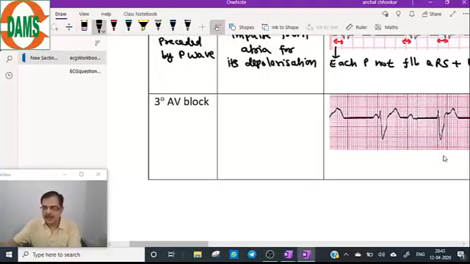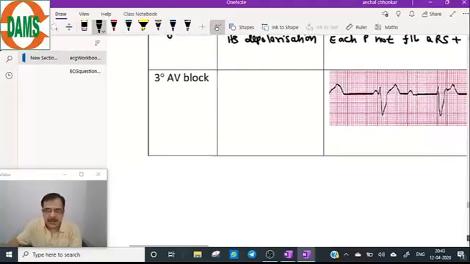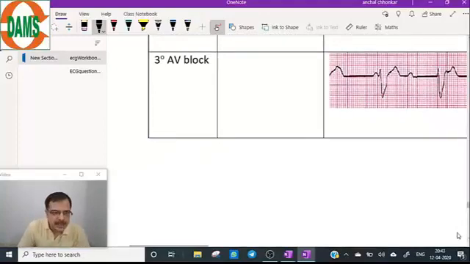So first, understand the theory of third degree AV block. How to calculate the heart rate? We have done earlier, when the heart rate is irregular, how to calculate the heart rate. Either 6 seconds or 3 seconds we will take and multiply it by 10 or 20 respectively.